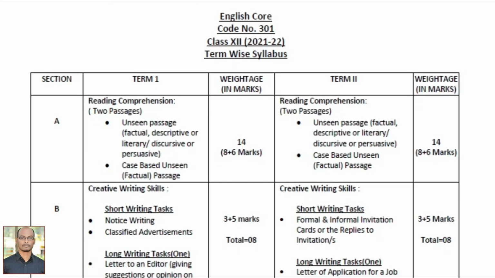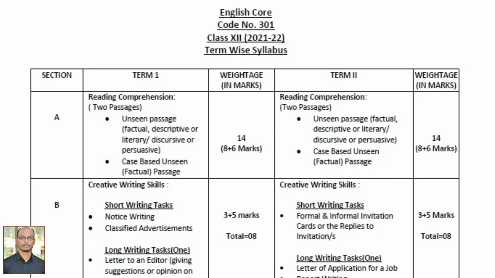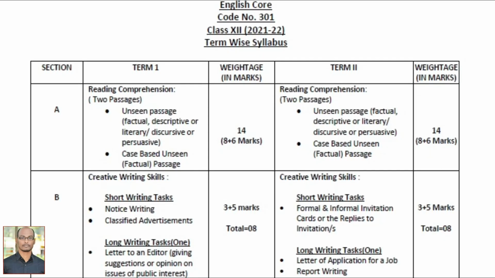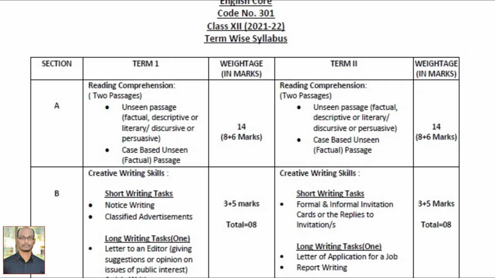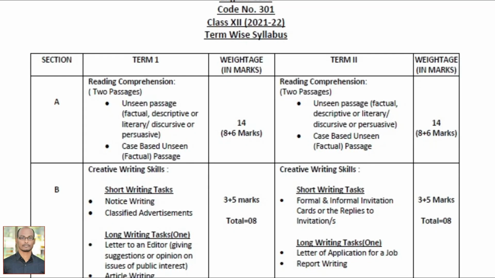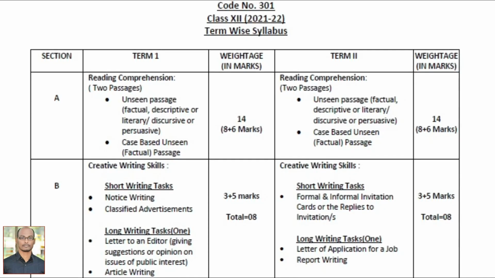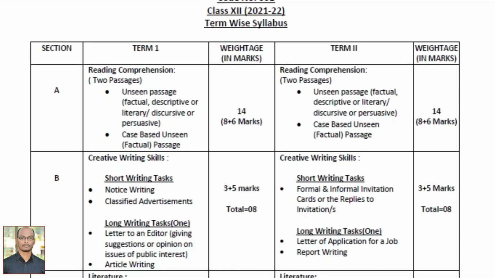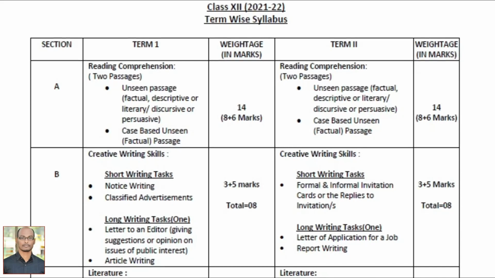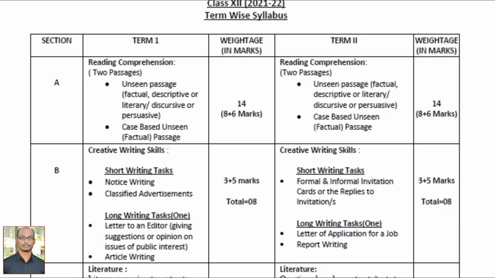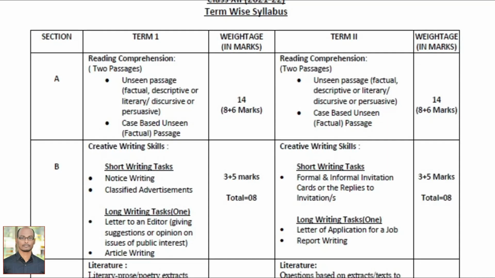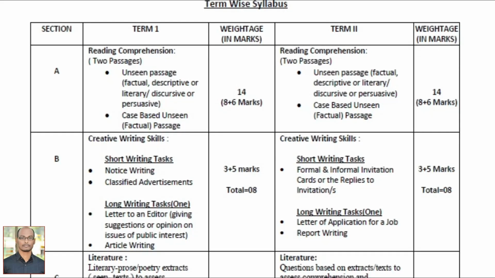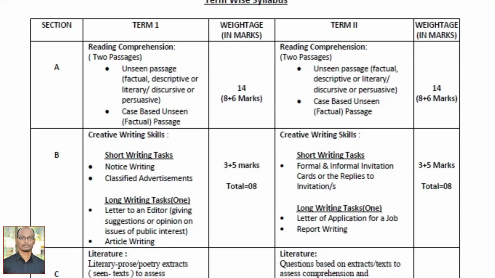And you have a second passage which is a case-based unseen or factual passage. That means you will get one more unseen passage where there will be a lot of diagrams or pictures, or information presented in pictorial representation. That means they will give you a bar chart, or a tree diagram, or some other kind of information with pictures, or they can even mix the writing part with the pictures. And for the second passage, how many marks are allotted, Ravi Sagar? 6. 6 marks are allotted for passage 2. So in total for Section A, how many marks, Ravi? 14 marks, sir. 14 marks are allotted for Section A.